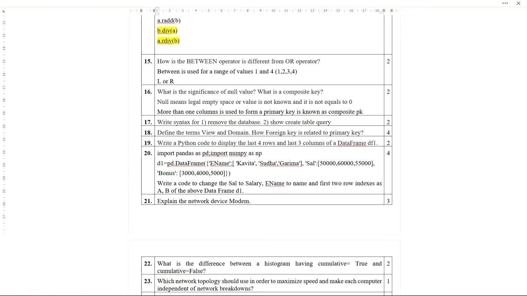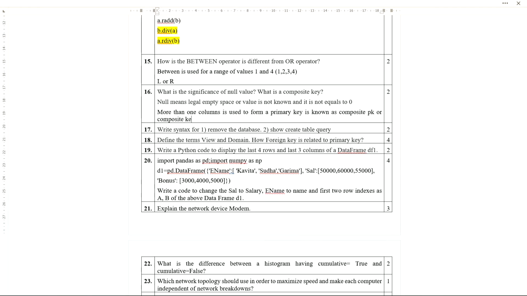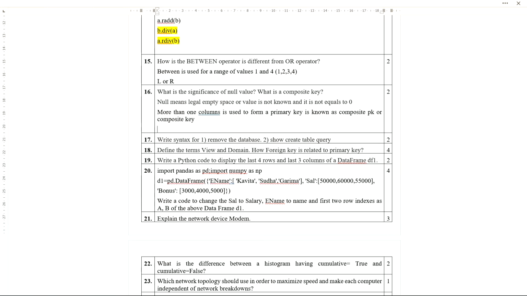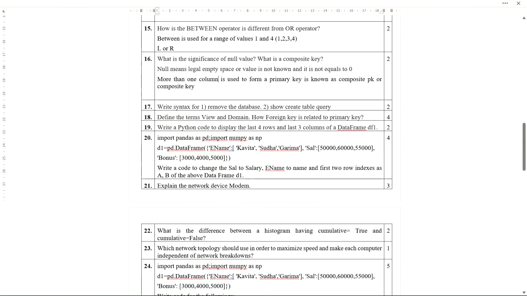I am writing PK as primary key, or you can write composite key. So composite key and composite primary key both are the same, you need to remember. Okay, is it clear everyone?